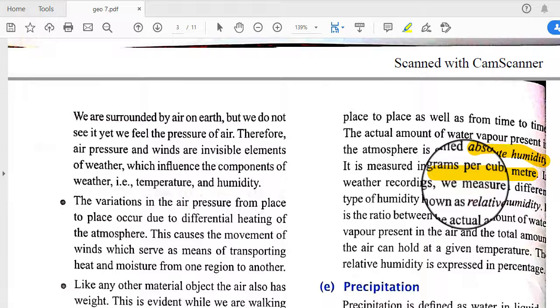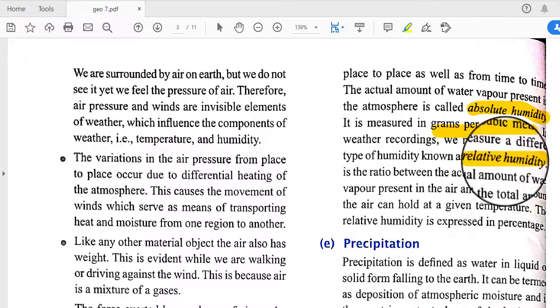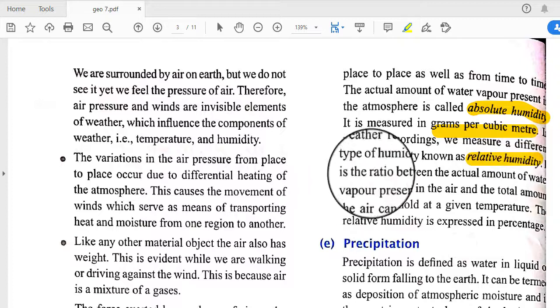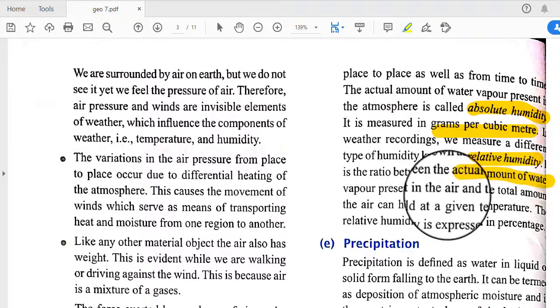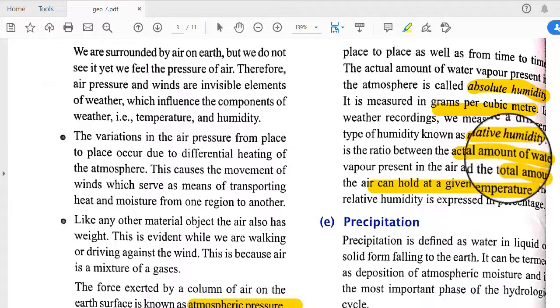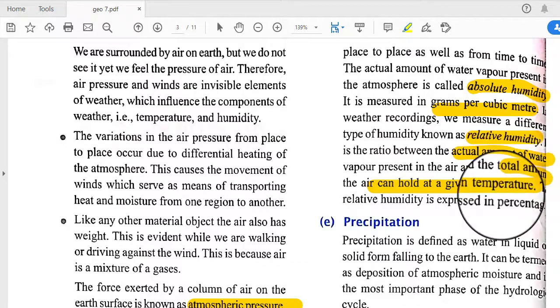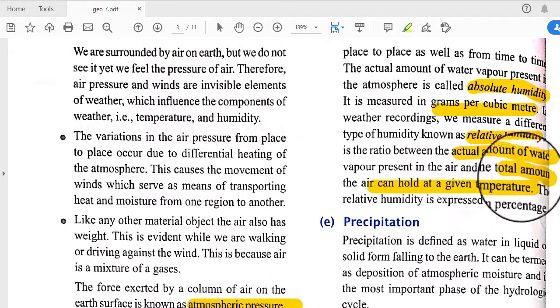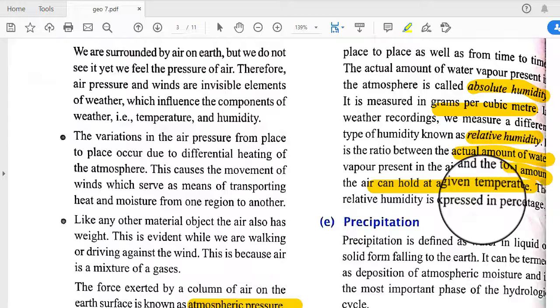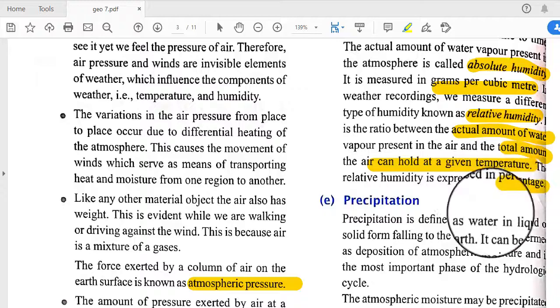And in weather recording, we measure a different type of humidity known as relative humidity. It is the ratio between the actual amount of water vapor present in the air and the total amount the air can hold at a given temperature. So this is a ratio. With this we can measure the relative humidity. The relative humidity is always expressed as a percentage.